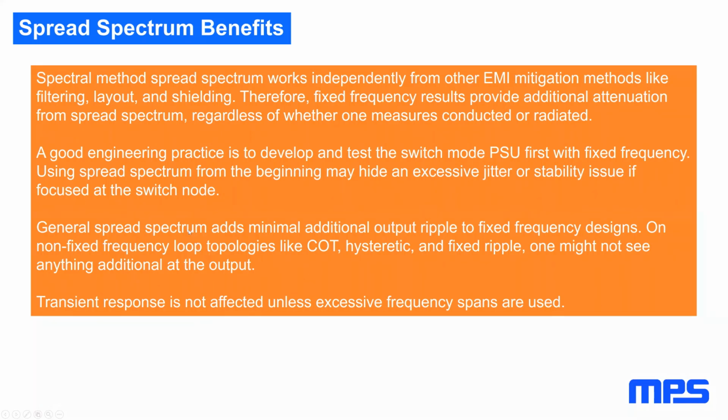And in general, spread spectrum adds minimum output ripple to the fixed frequency signal, as long as your regulation loop is fast enough. And if you have non-fixed frequency loop topologies like COT, hysteretic, you might not see anything in addition. A typical transient response is also not affected unless you use excessive frequency spans.